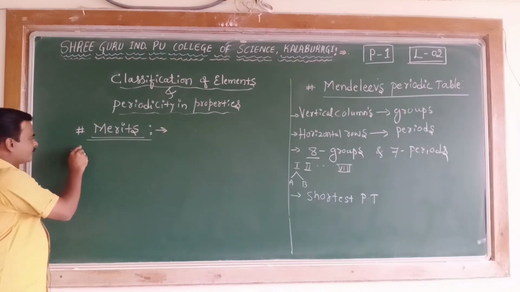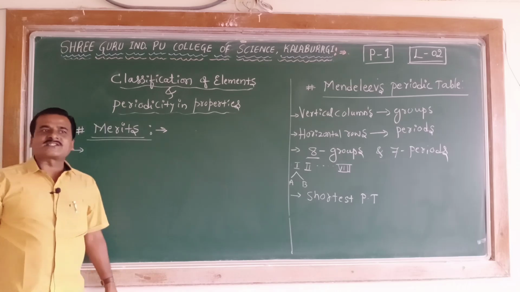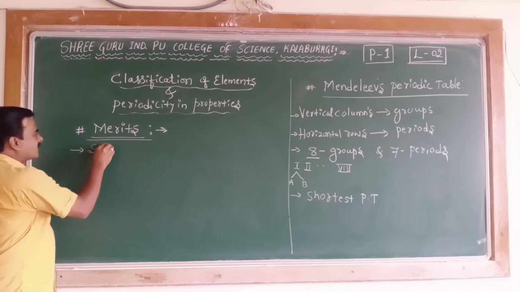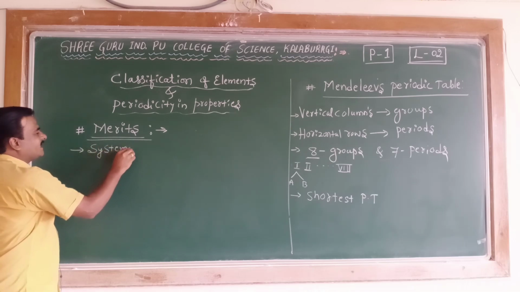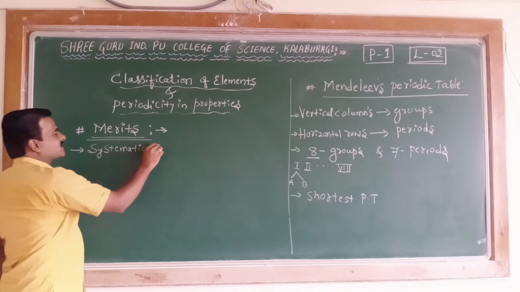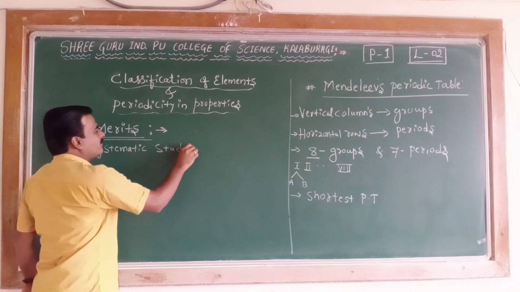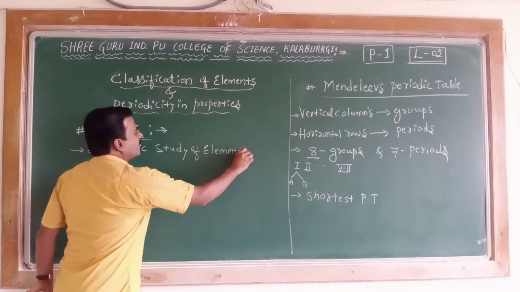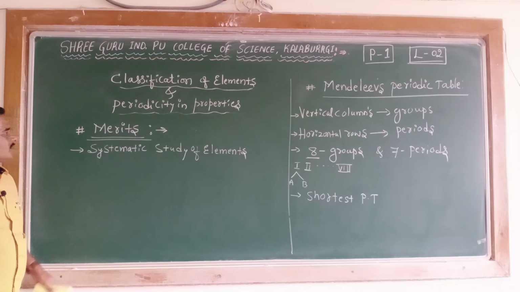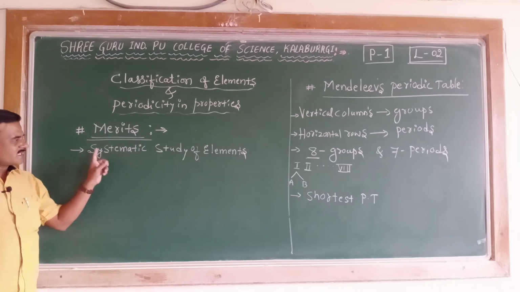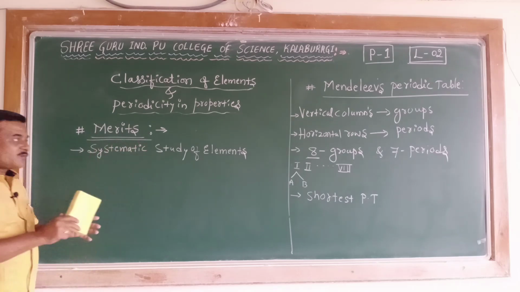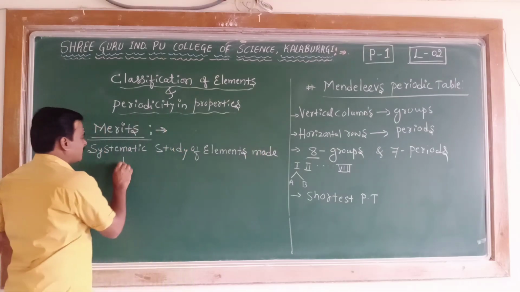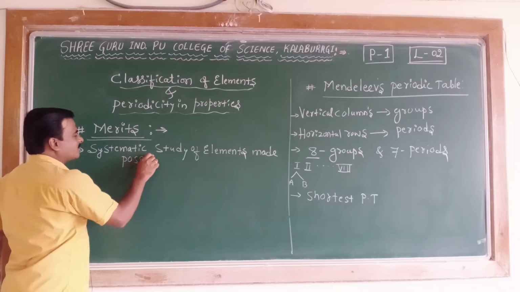Number 1, a systematic study of elements was possible. What was the first merit? A systematic study of elements was made possible by constructing the table.